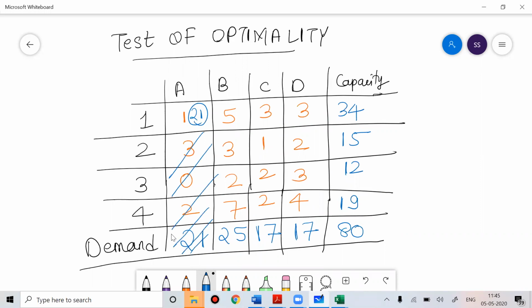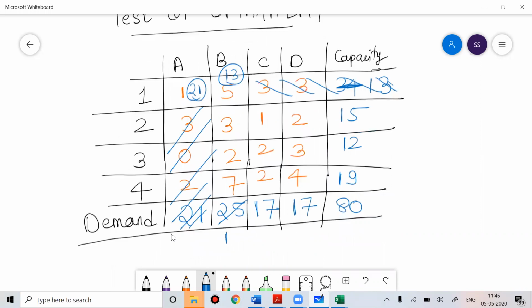and the capacity left is 13, that is 34 minus 21. Then I'll go to the next cell. Here if I put 13, this will get over, and 25 minus 13 gives 12. Now if I put 12 here, this will get over.